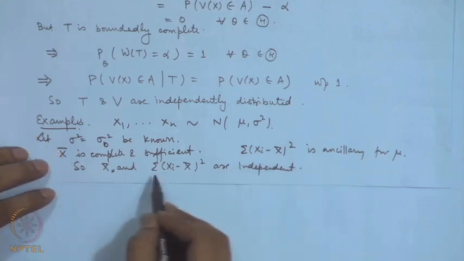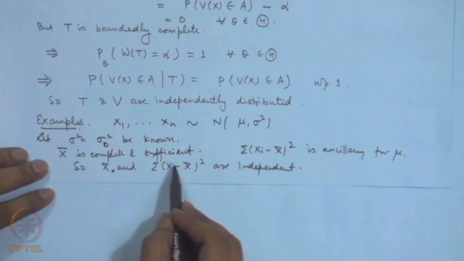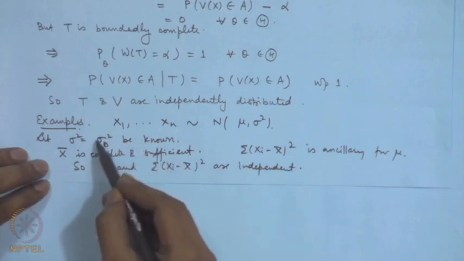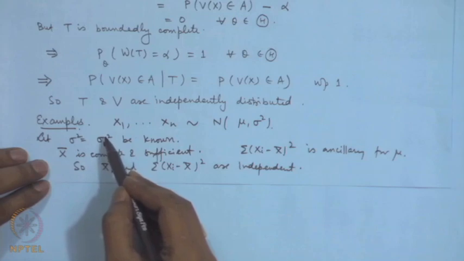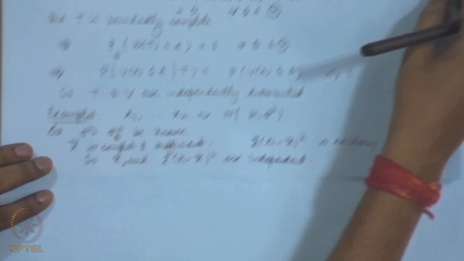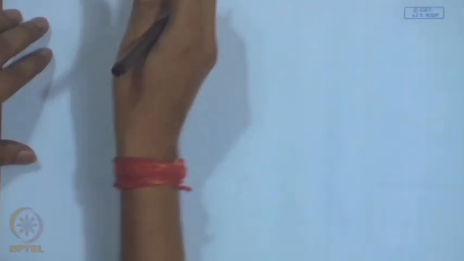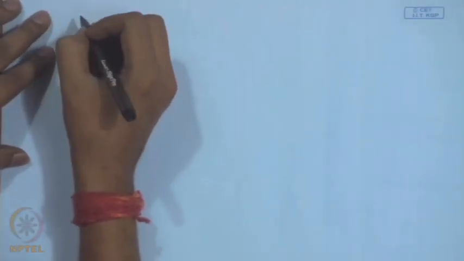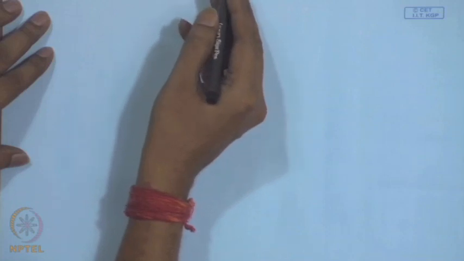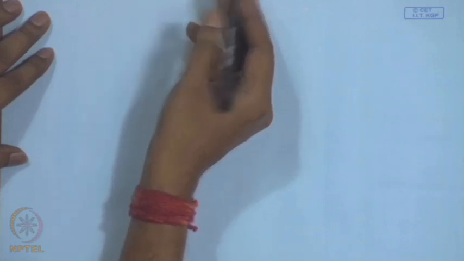Now, if we are writing this statement here, this sigma naught square does not play a role here, because this was arbitrarily fixed. So, here if we say it for all sigma naught square, that means x bar and sigma x i minus x bar whole square are independent in general here.